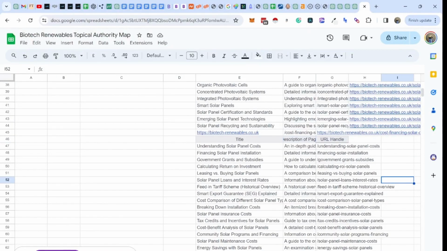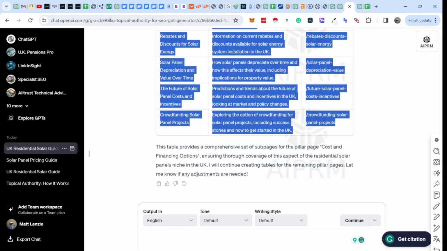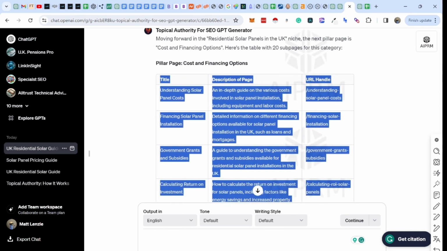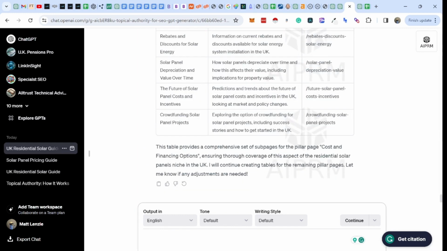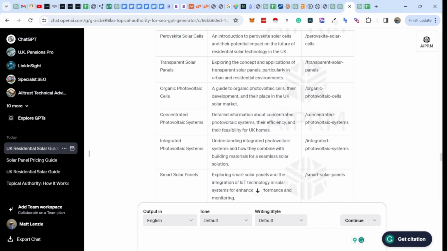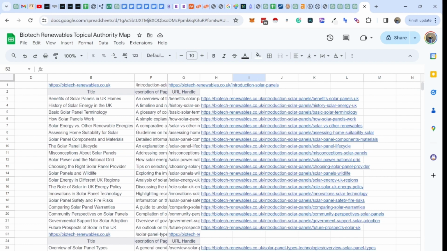Right, so just setting off from where I left off last time. I've continued with the process with the topical authority generator in ChatGPT, which is from Income Stream Surfers. What I'm doing is getting it to go away and generate all of the 20 articles for each of the topics, and then I'm copying and pasting those into a spreadsheet, and I'm building the architecture for the website.